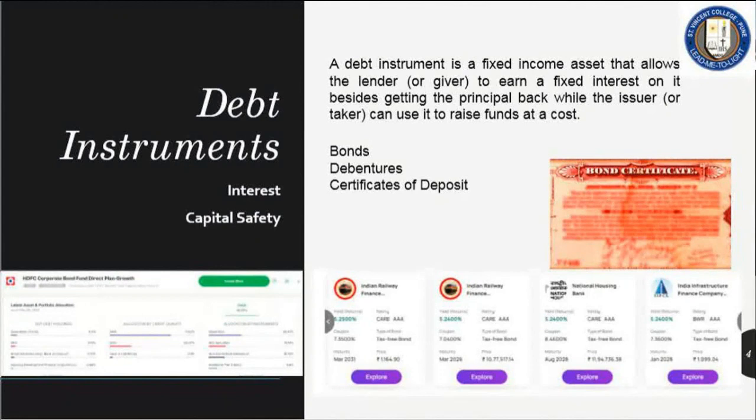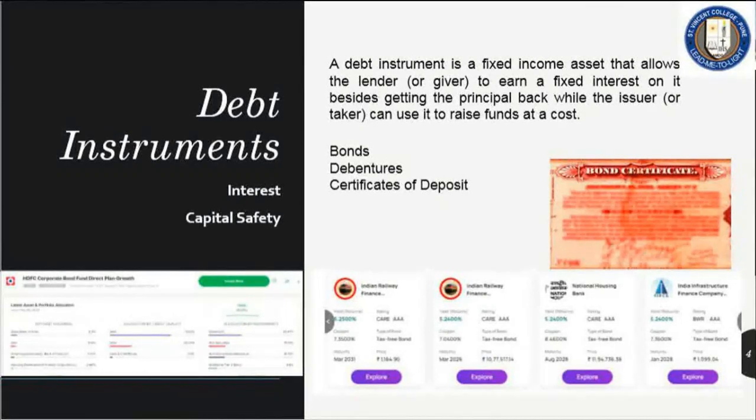Now you can also indirectly participate in this game of buying and selling bonds. How? Through mutual funds. These are called debt mutual funds. I have already shown one example here, corporate bond, where you will not be directly giving money to the borrower. Instead, you are giving through mutual funds. These debt instrument mutual funds, debt schemes, invest their money in bonds, government securities, or short-term and long-term debt instruments.